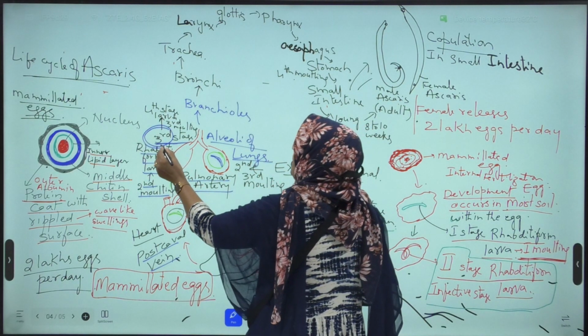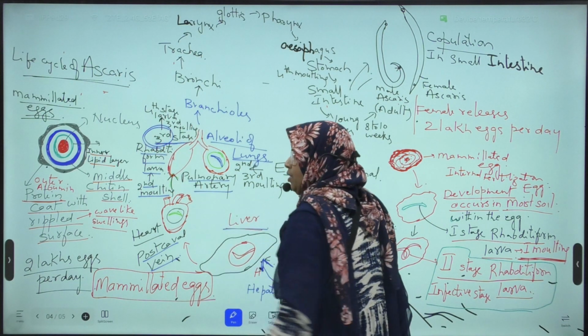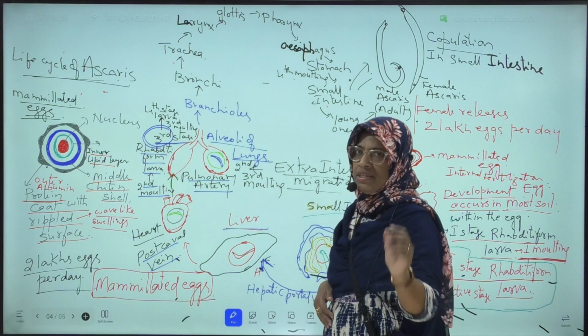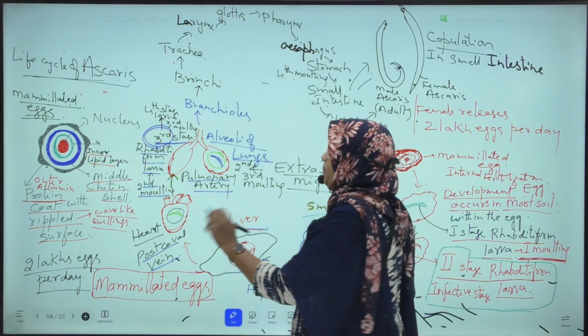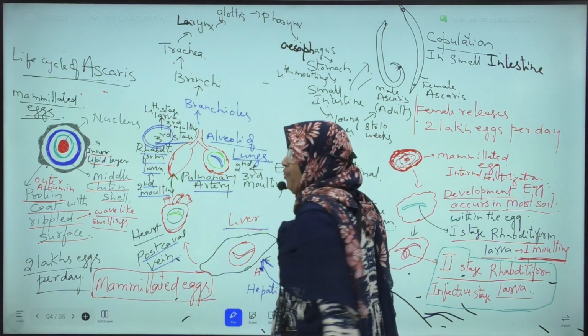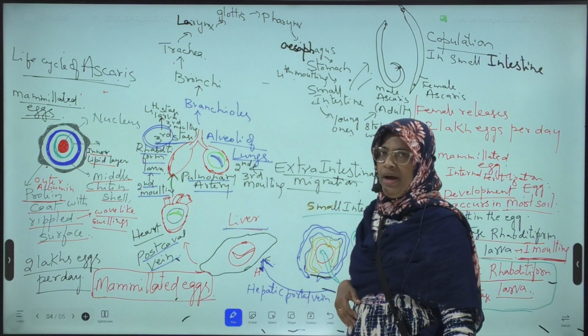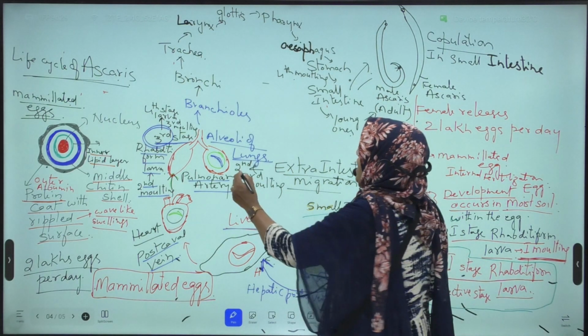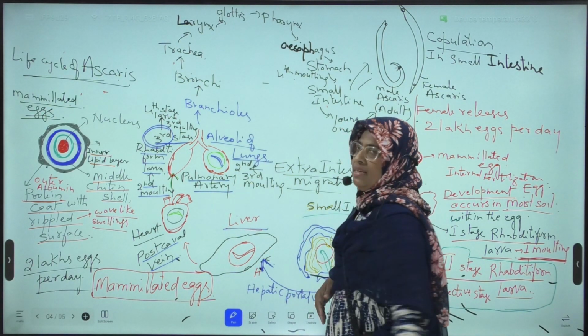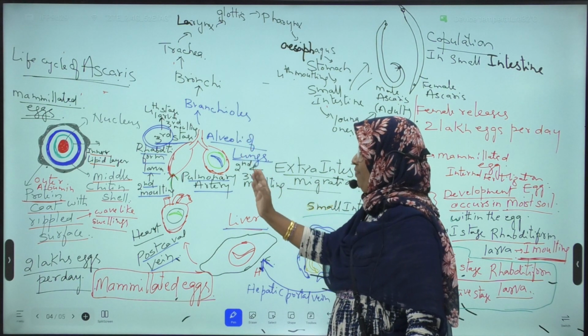This third stage rhabditiform larva undergoes third molting and enters into the fourth stage rhabditiform larva. The second and third moltings take place in the alveoli of lungs.